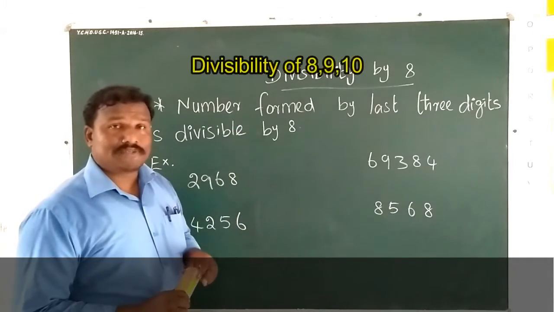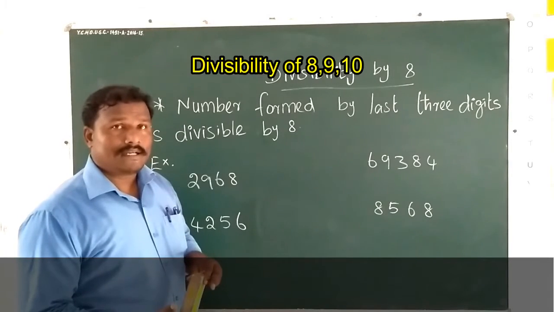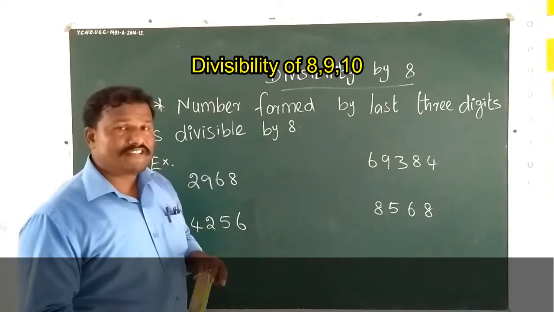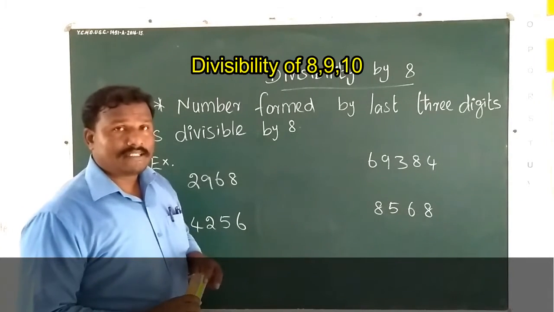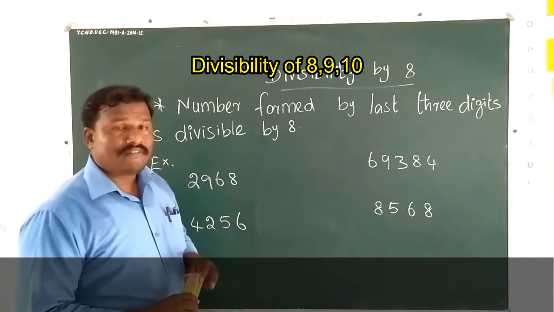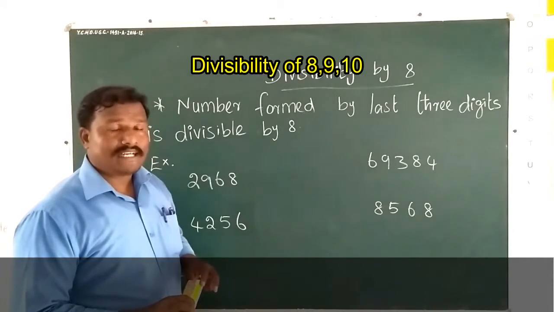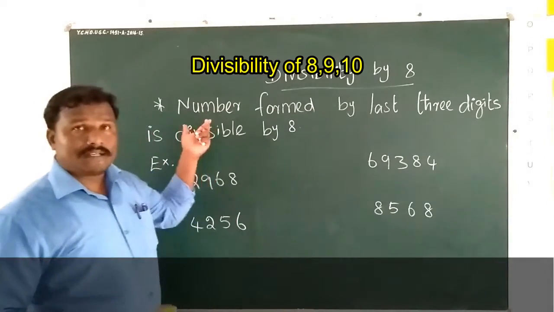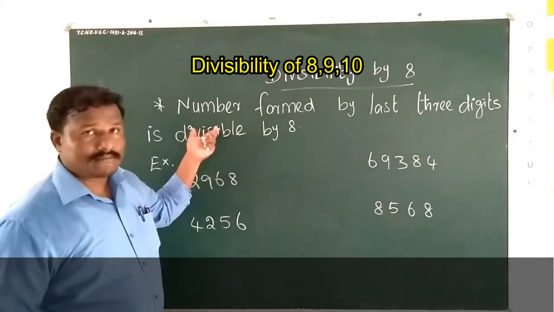So without actual division, how can we say whether a number is divisible by another number or not? If we learn the divisibility rule, then we can easily say without actual division whether any number is divisible by another number or not. So how do we say whether a number is divisible by 8 or not?